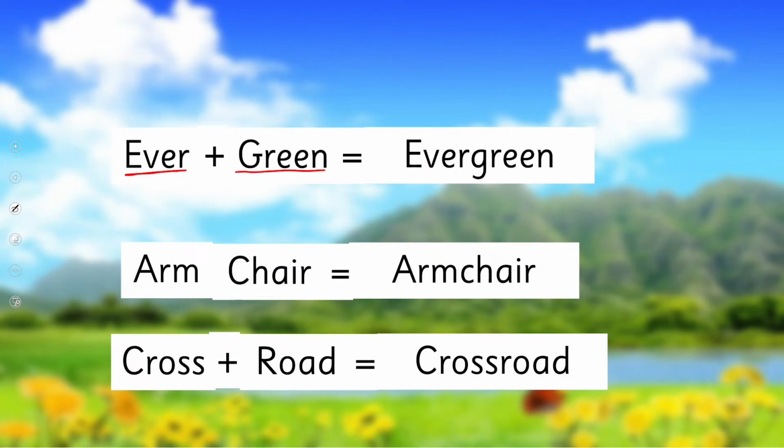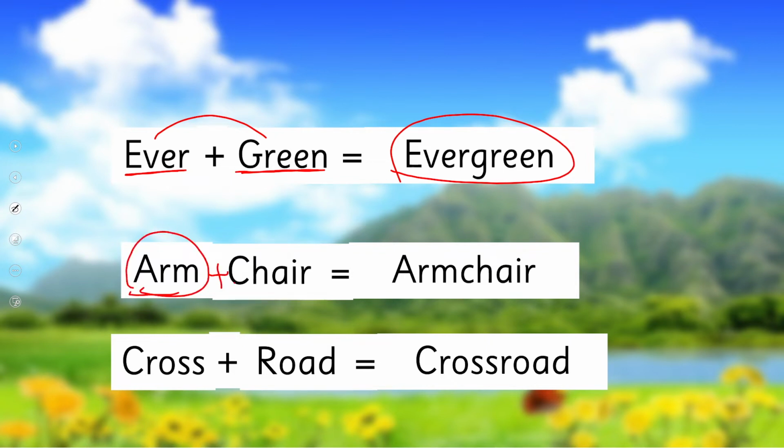Evergreen. Now ever, when we say it as an individual word, has a different meaning. And green is a noun. When we put them together, it becomes one word, evergreen. Arm and chair. Arm has a different meaning, chair has a different meaning, but when we put them together, we make a new word, armchair. Okay.